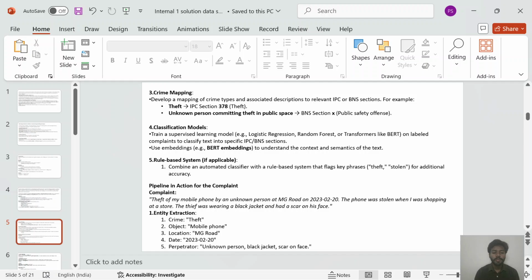Then fifth step is rule-based system. So in rule-based system, combine an automatic classifier with a rule-based system that flags key phrases for additional accuracy. Then after the approaches, we discuss the pipeline in action for the complaint.